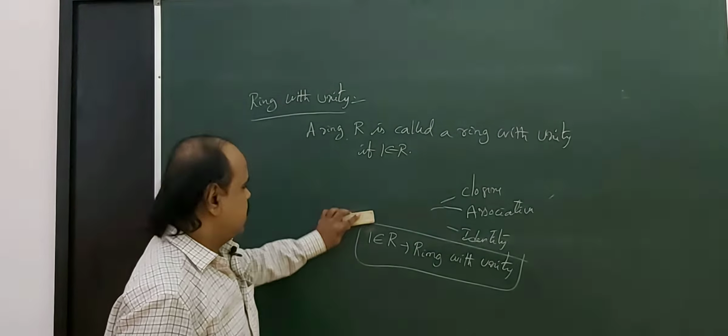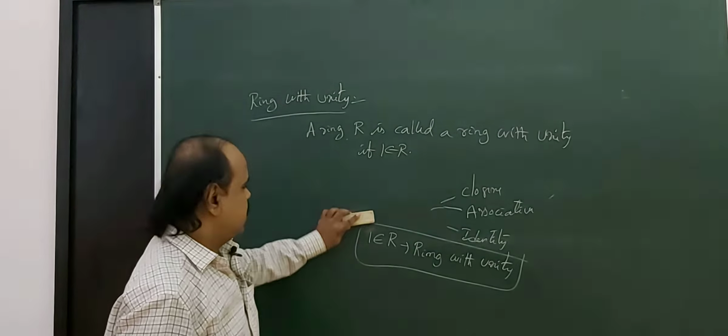The next one is the commutative law under multiplication.